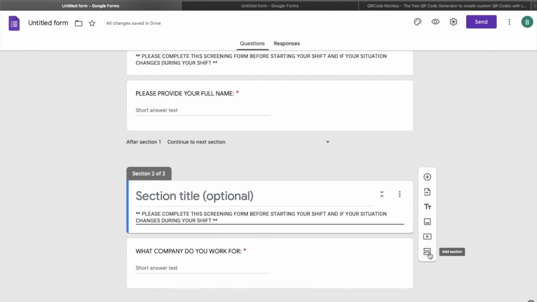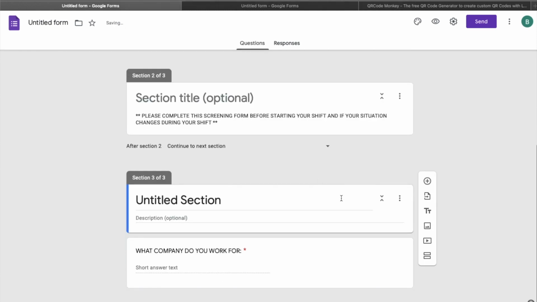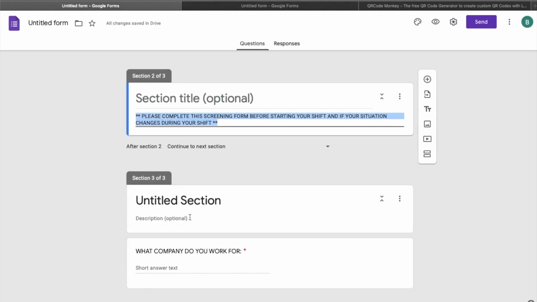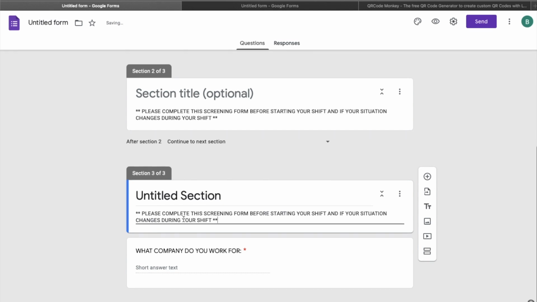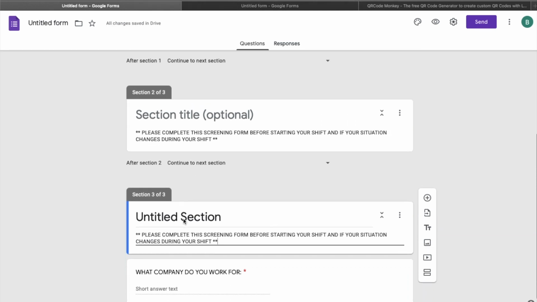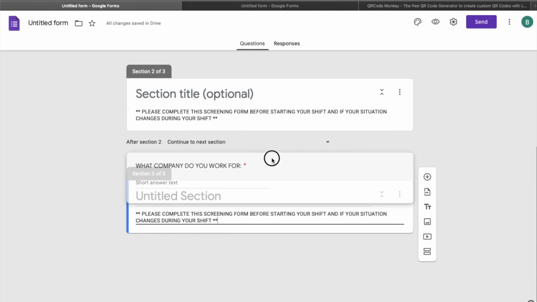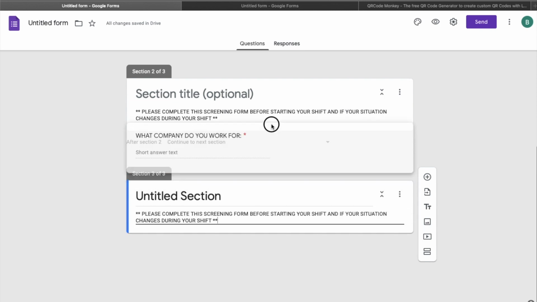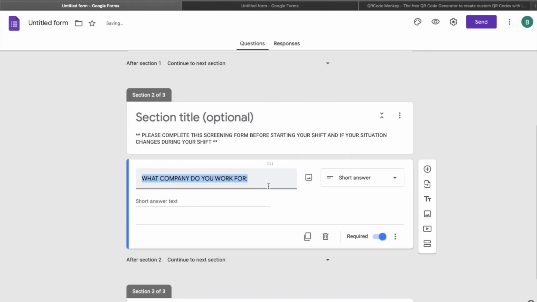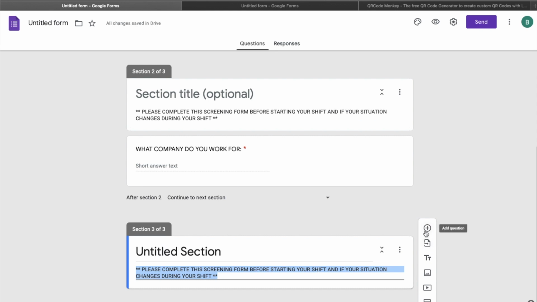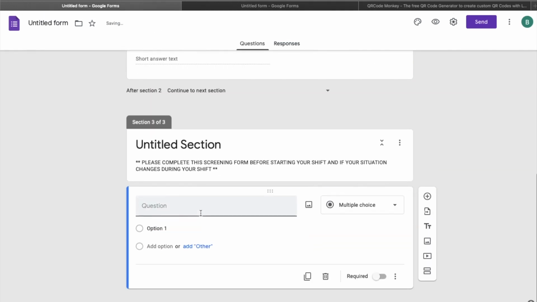Now that's complete section 2. So add another section. Again, copy this part, paste that at the bottom. Here, let's begin with the questions.